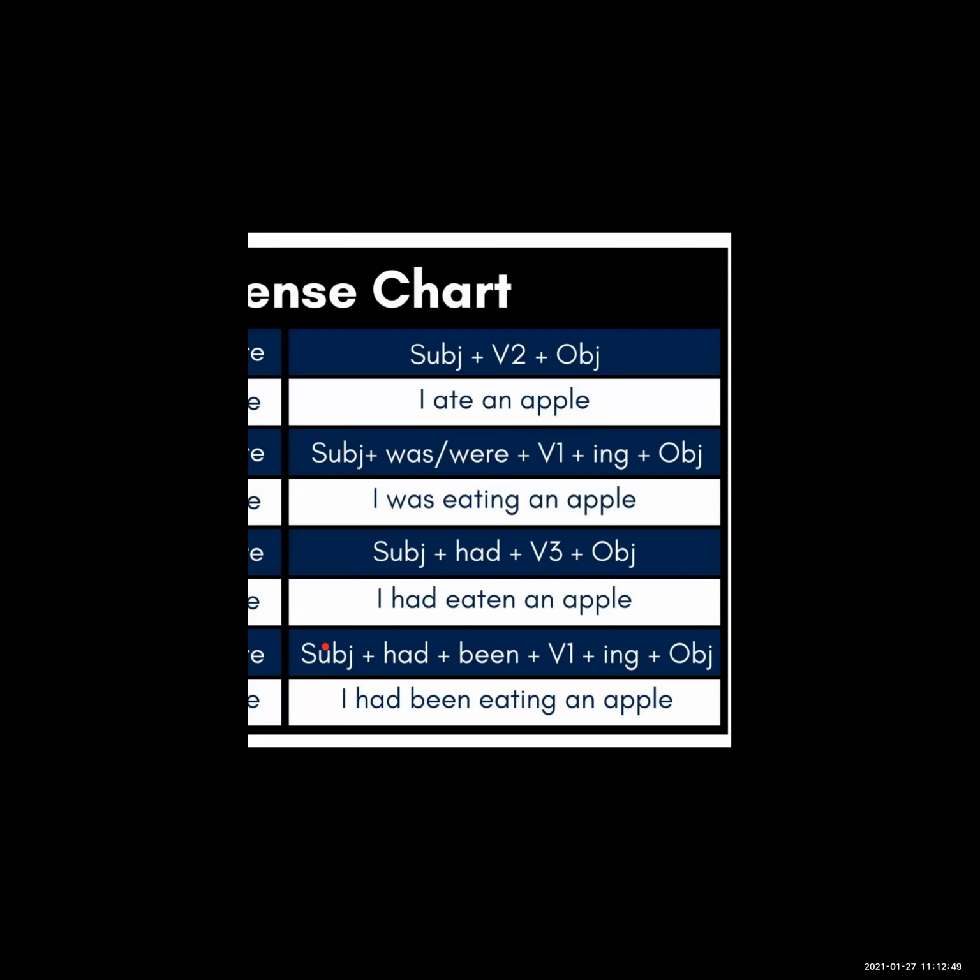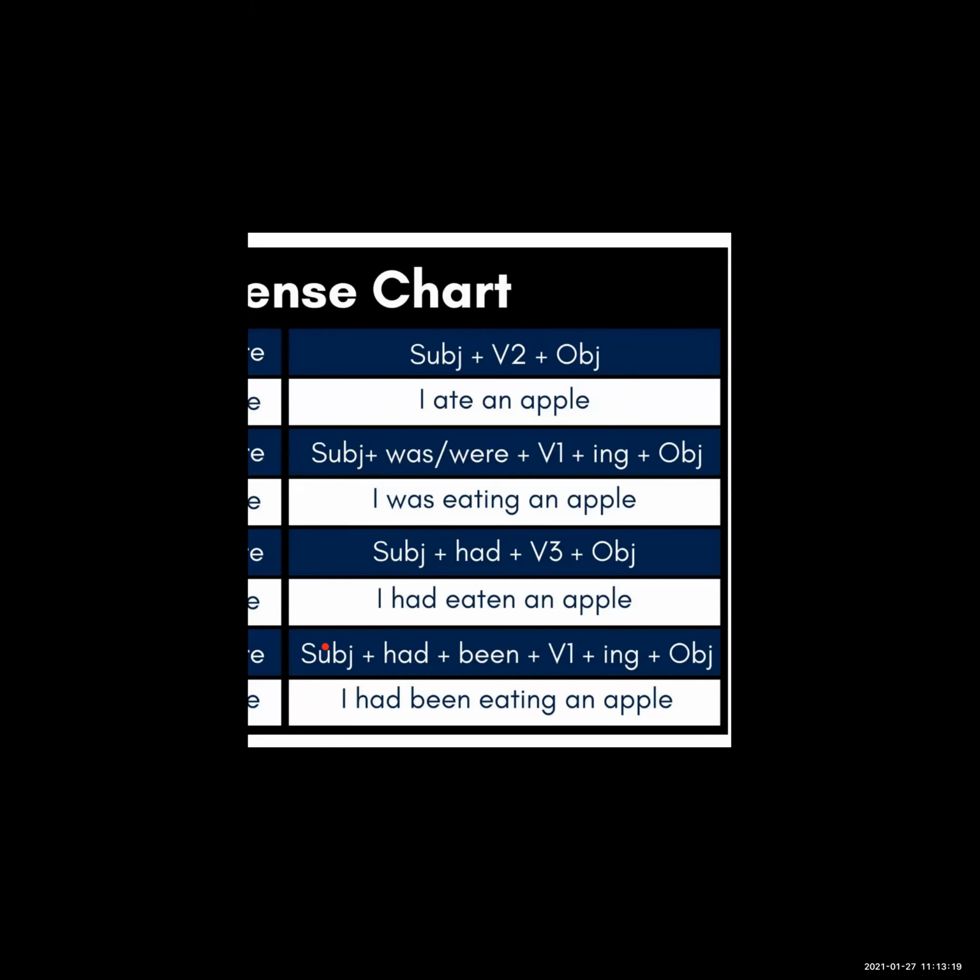I is the subject, had been is a helping verb, eating is v1 plus ing, and an apple is the object. Okay, now see another example: I had been writing a letter. Okay, I had been writing a letter. But students, see here, you can use since or for in this tense.